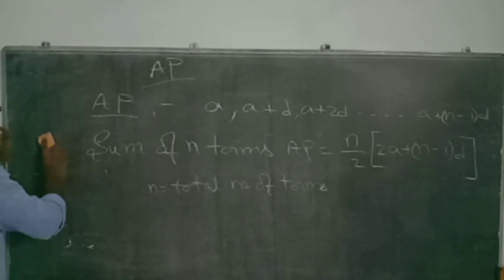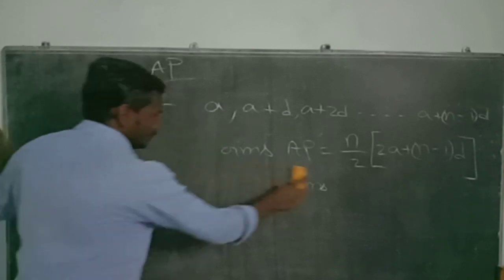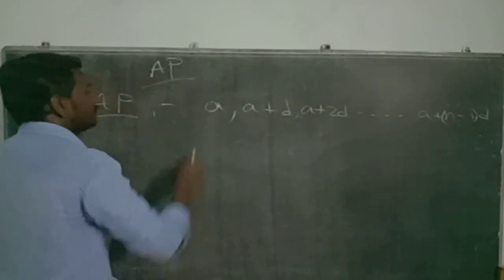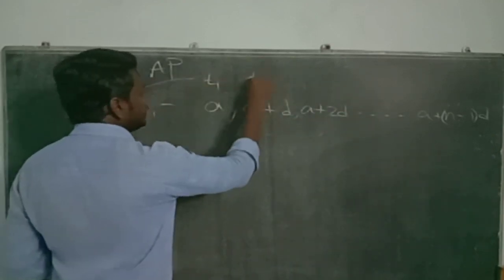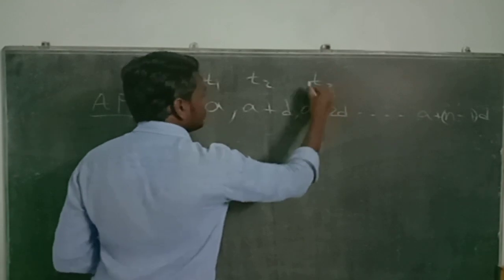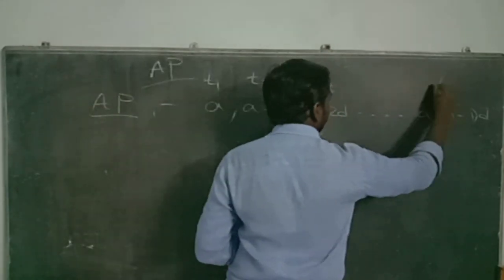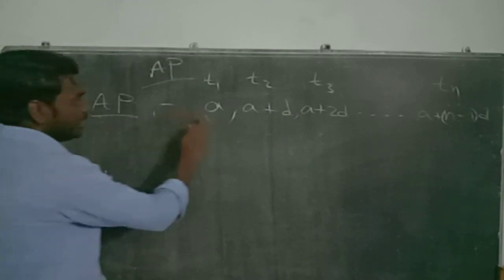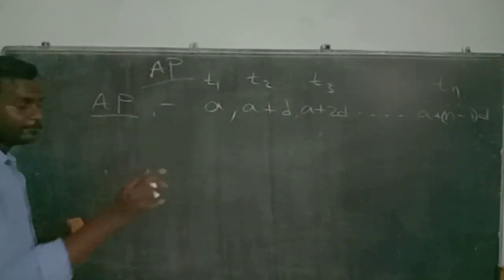If any question is asked in such a way that T1 is given, T2 is given, T3 is given, to find Tn, each and every term has the same common difference.